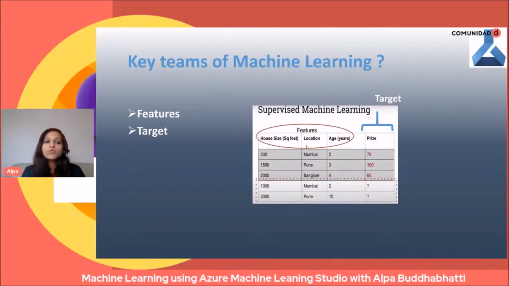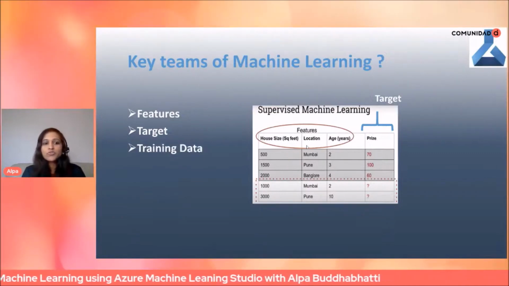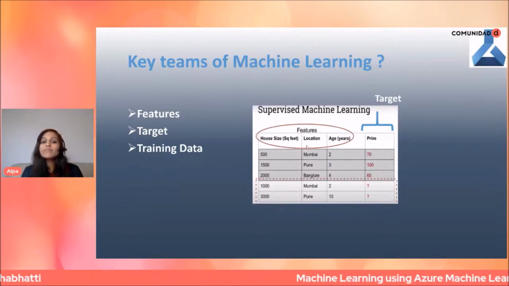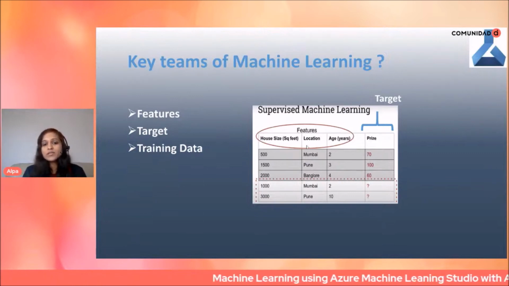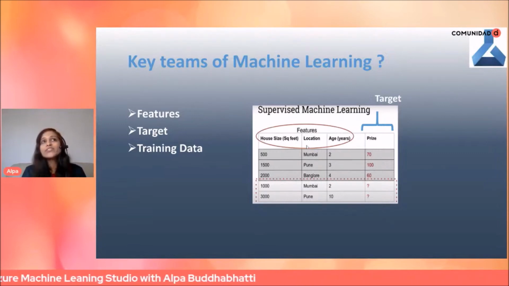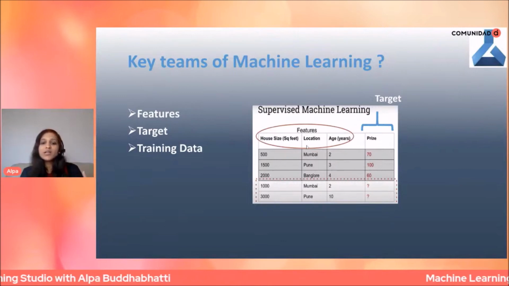So now let's move into the next one, which is training data. In this example, you can see that this is my source data, and now I want to divide my source data into two parts, training and testing. The training data is used to train your model, and generally it's a 70-30 ratio.